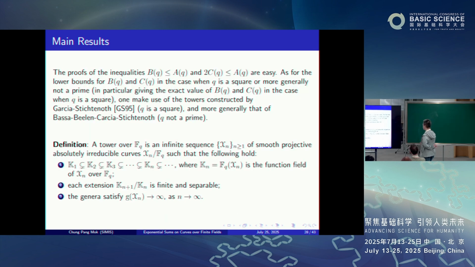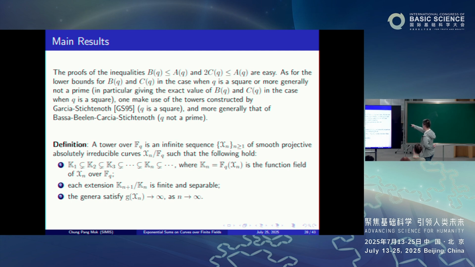Now, for the proofs, for the inequalities B of q, namely the relative Ihara constant, being less than or equal to the original Ihara constant A of q, and the inequality 2 times C of q, the exponential sum version of the Ihara constant, being less than or equal to A of q, these simply follow from an elementary inequality. Now, as for the lower bounds for B of q and C of q, in the case when q is a square, more generally not a prime.